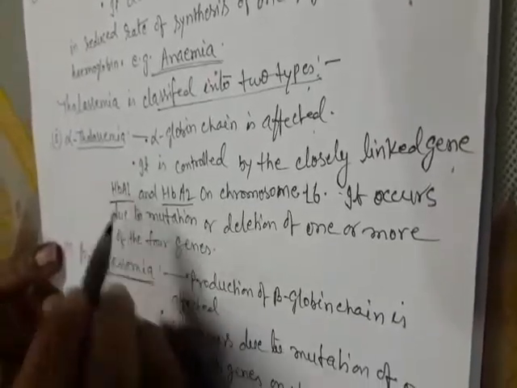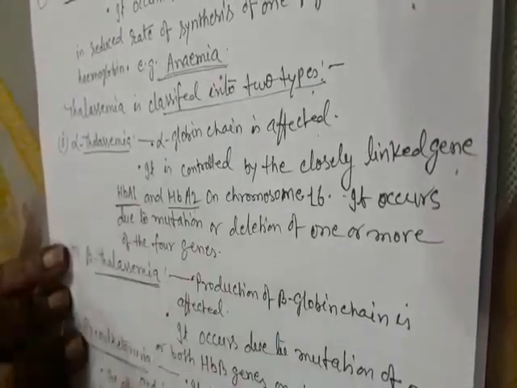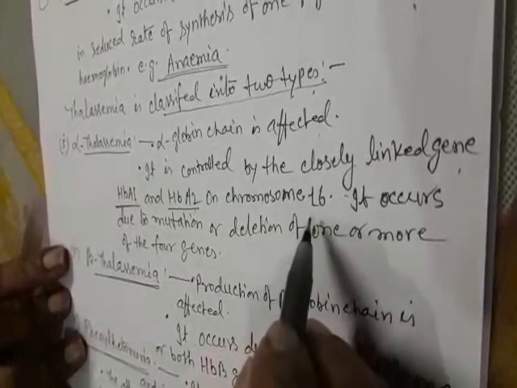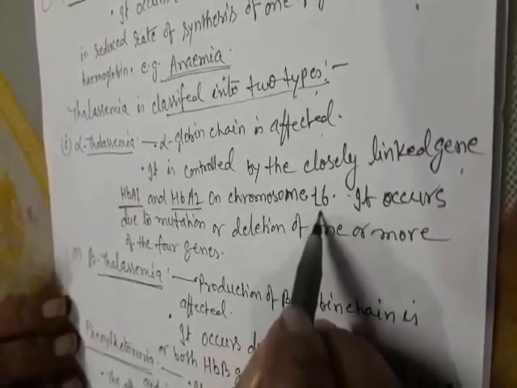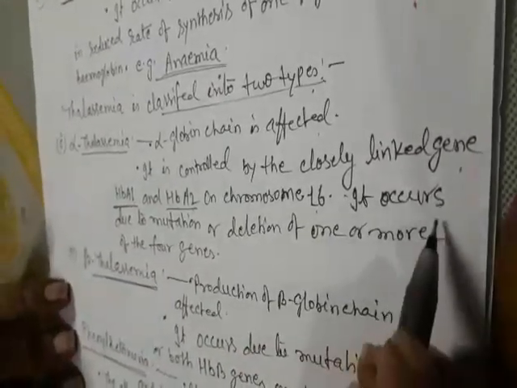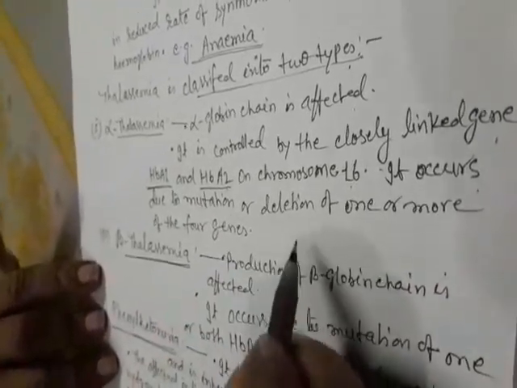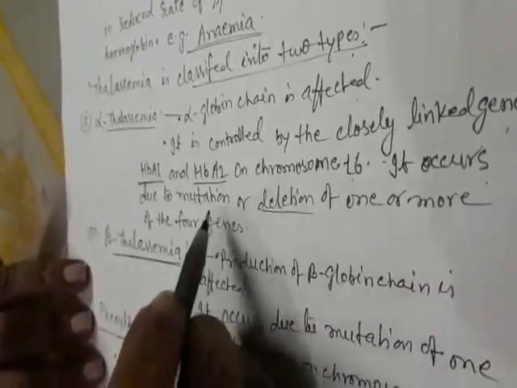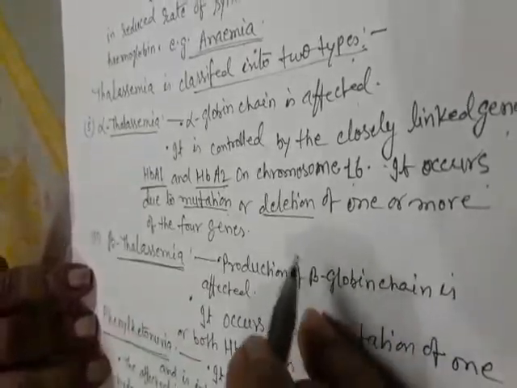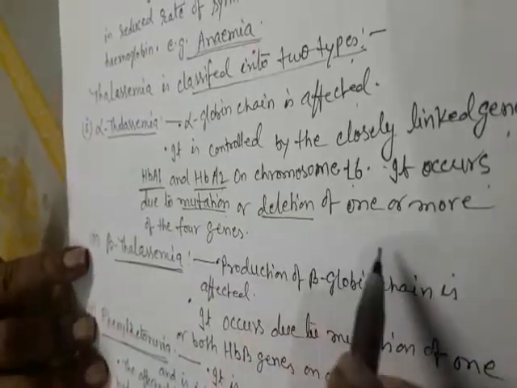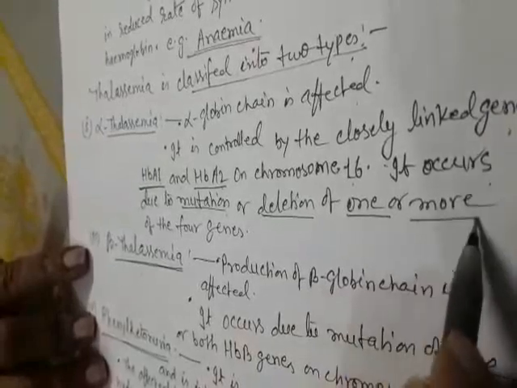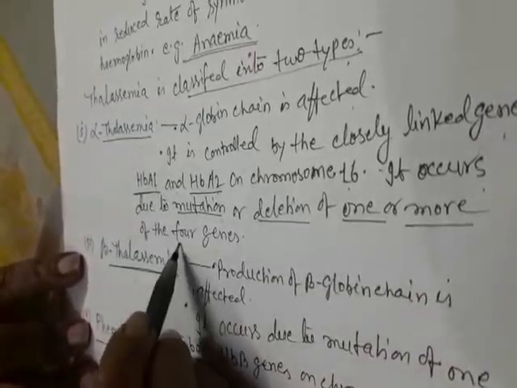These are linked genes on chromosome 16. It occurs due to mutation or deletion of one or more of the 4 genes.